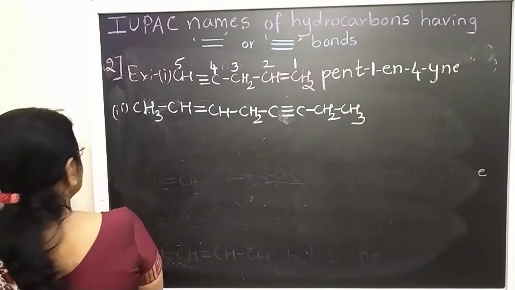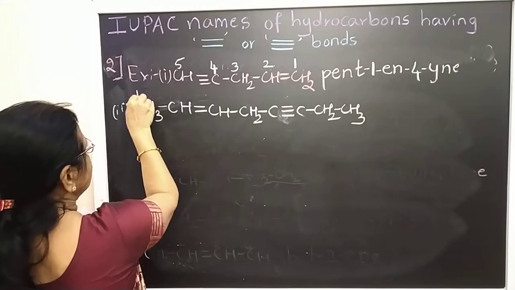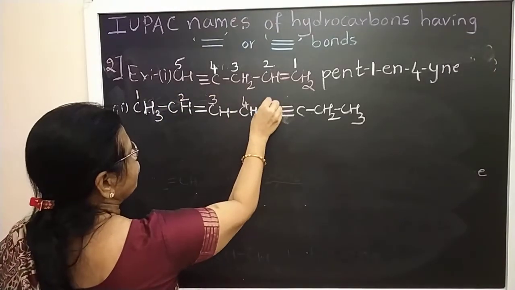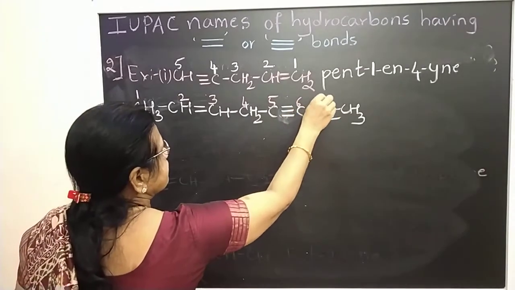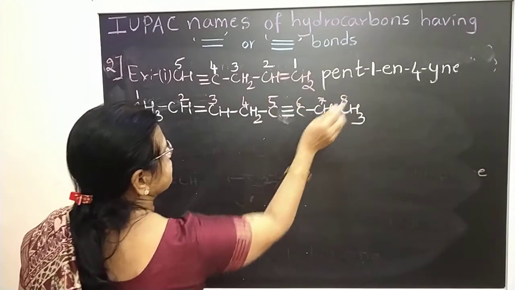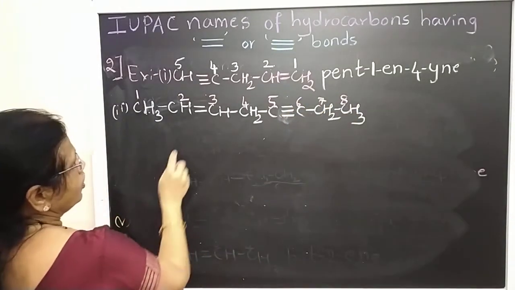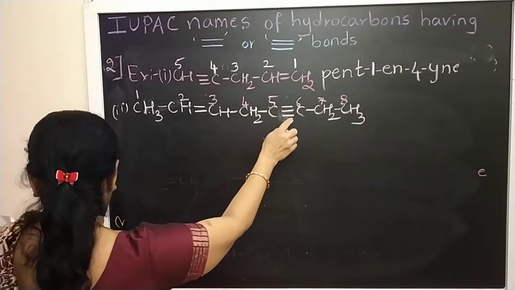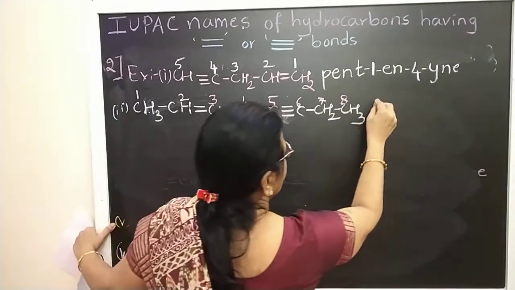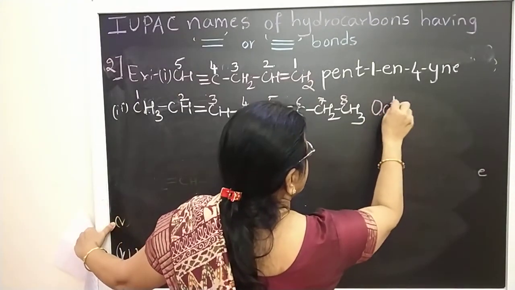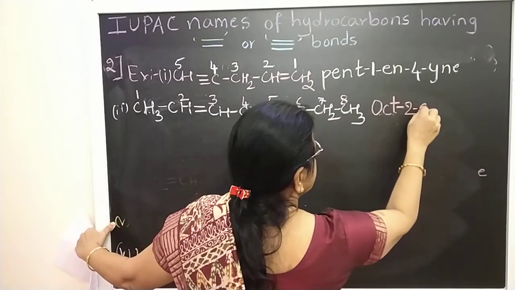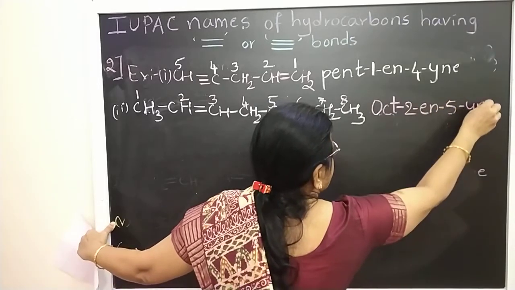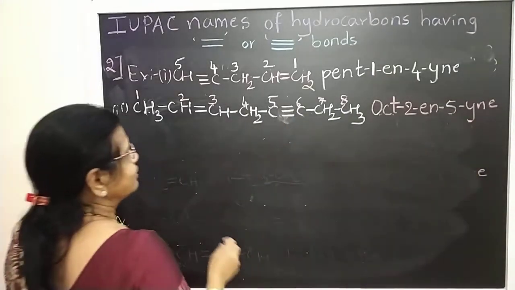The double bond is on the left side, so numbering 1, 2, 3, 4, 5, 6, 7, 8. So it is oct-2-ene-5-yne. We should give the preference to the double bond.